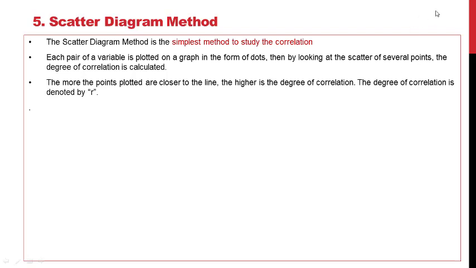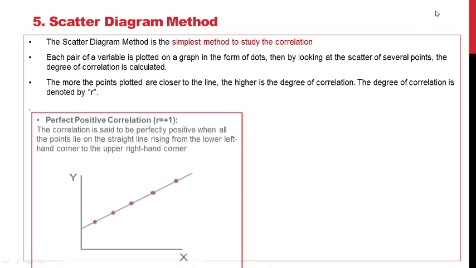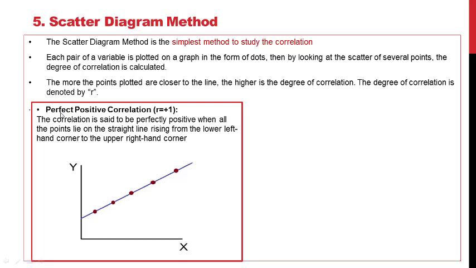The degree of correlation is denoted by R. Here is an example: perfect positive correlation, that is R is equal to +1. The correlation is said to be perfectly positive when all the points lie on a straight line, and it is rising from lower left hand to the upper right hand.